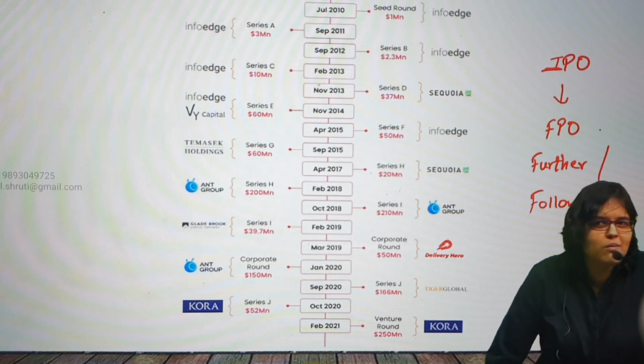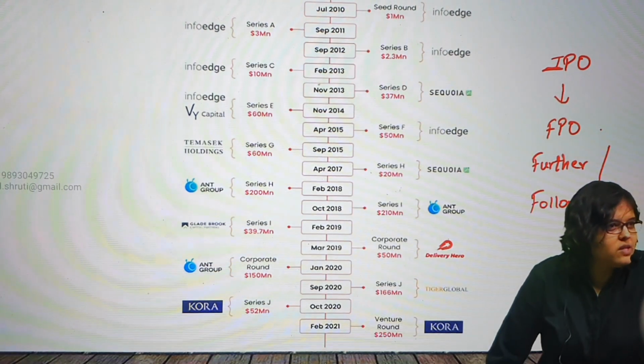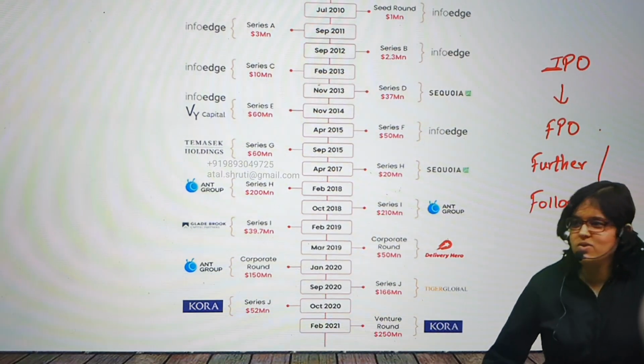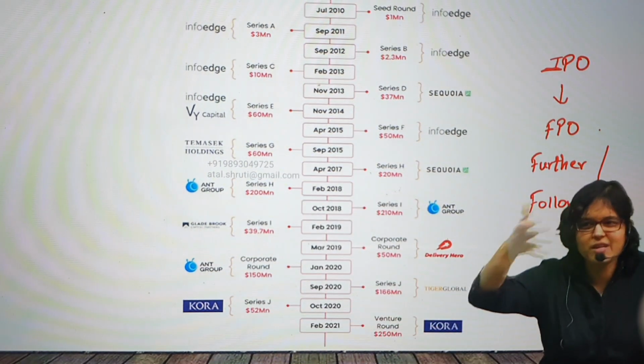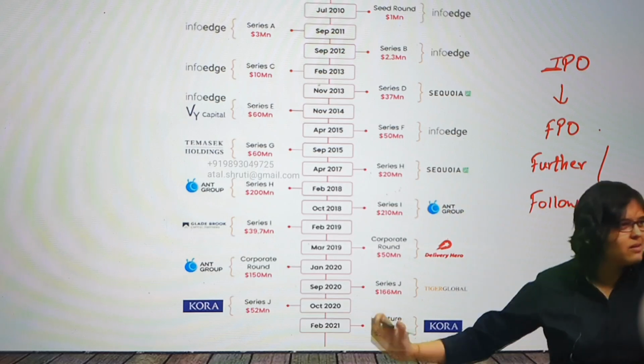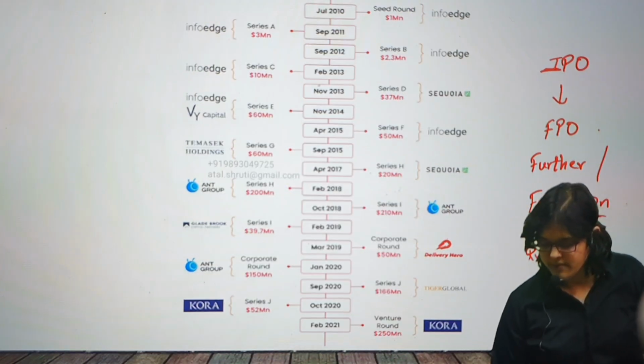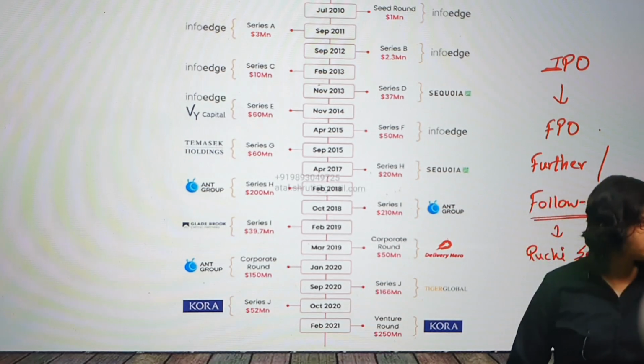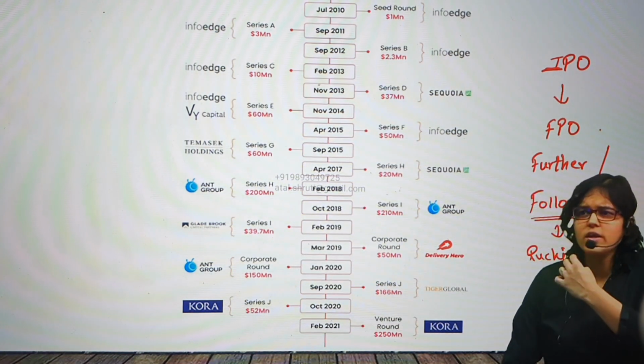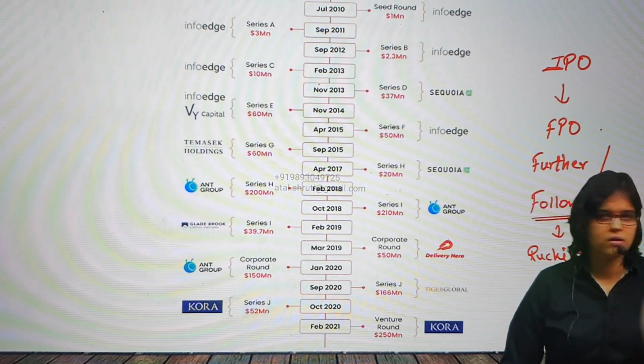Ruchi Soya, Patanjali. Baba Ramdev had invested in Ruchi Soya at almost earth cheap level, and from that, his investment has grown 6-7 times almost. Amazing rise we saw in Ruchi Soya. After that, it fell also to some extent. But anyways, Ruchi Soya is going to come up with what? Follow on public offer. So quickly tell me, is it already listed on the exchange? Yes, and that is why it is called an FPO. If it is not listed on the exchange, it will come up with an IPO. Simple.